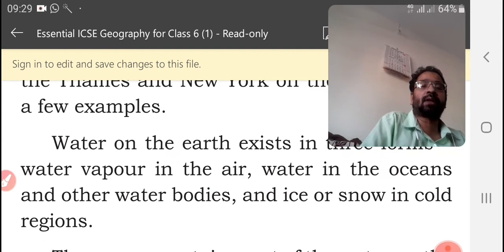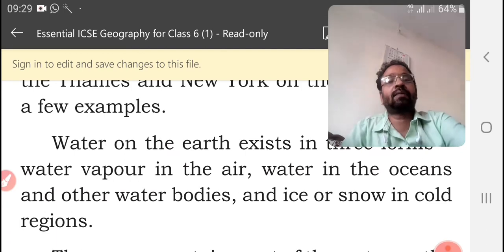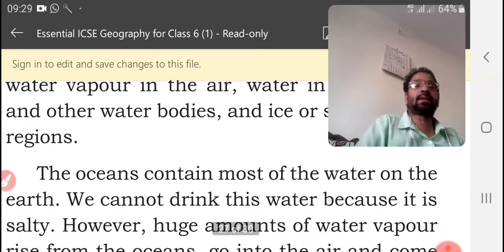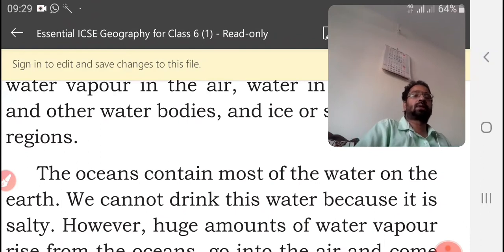Water vapor in the atmosphere is gaseous. Ice and snow in Antarctica, other cold regions or above the Himalayas is the third, solid form of water. The oceans contain most of the water on the earth.